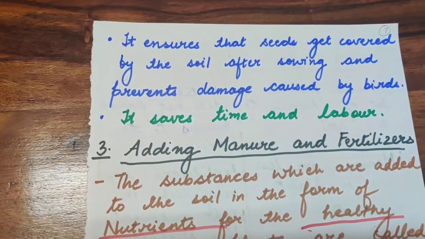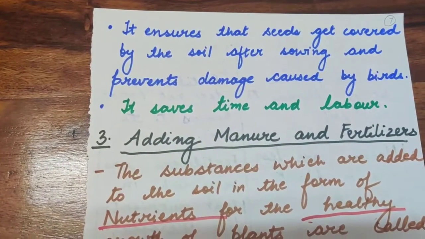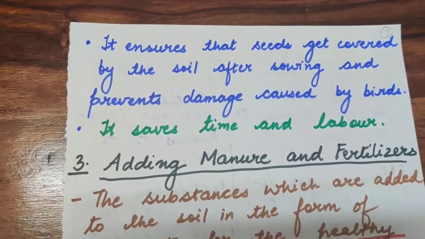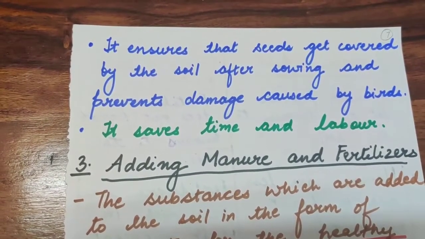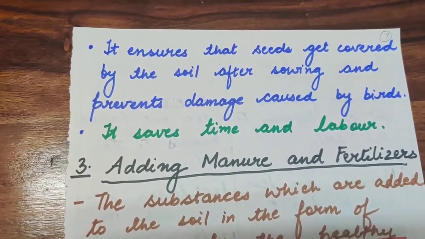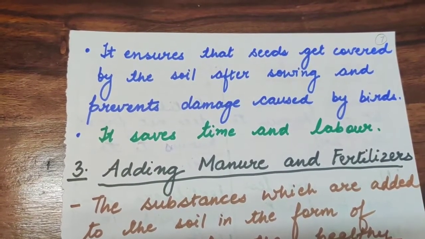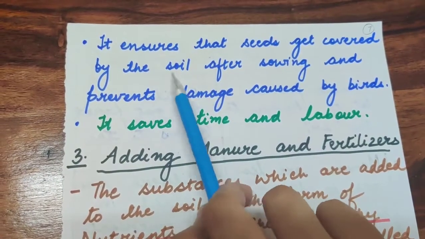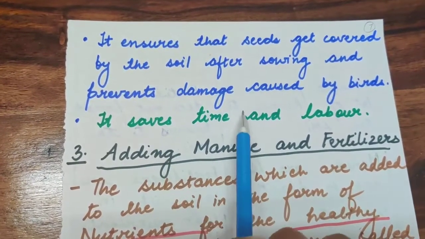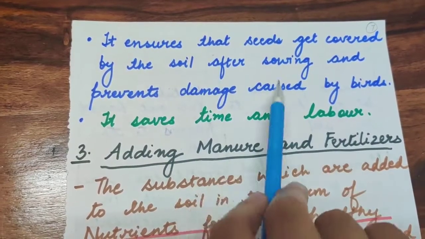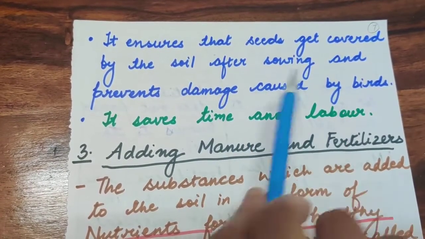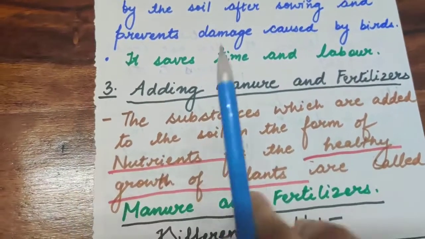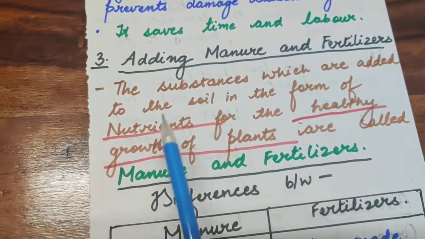It ensures that seed gets covered. The seed drill has a very good application because it ensures that seeds are covered by the soil after sowing, and prevents damage caused by birds. Birds basically eat the seeds whenever the seeds are being put. But these seed drills cover the seeds with soil. And if the soil is covered above the seeds, then the birds can never eat them. So it saves time, and it saves labor also.